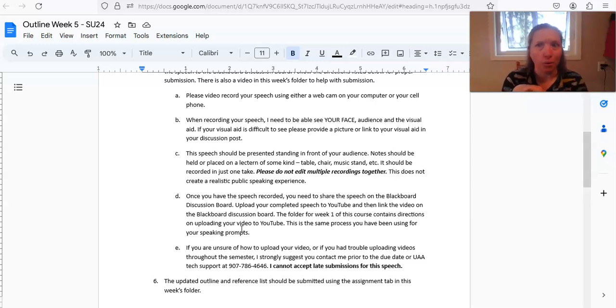If you happen to have a podium or a music stand, that's a great thing to use during your speech that you can put your notes on. If you don't, you can set them on a table or a chair or a counter, or you don't have to have anything at all. Just be aware of how you're holding your note cards when you present your speech.